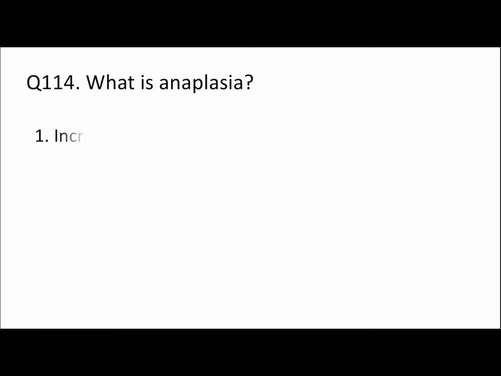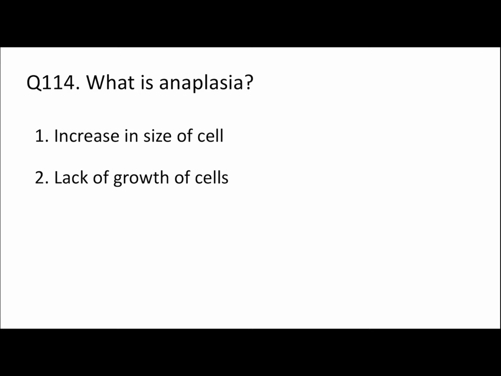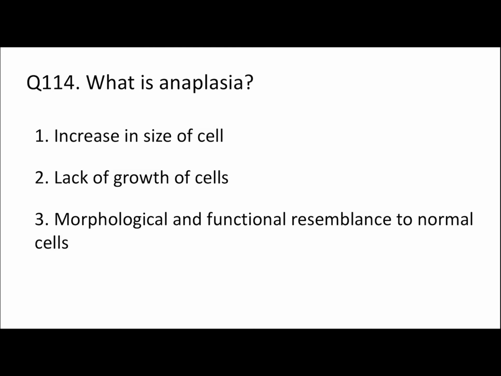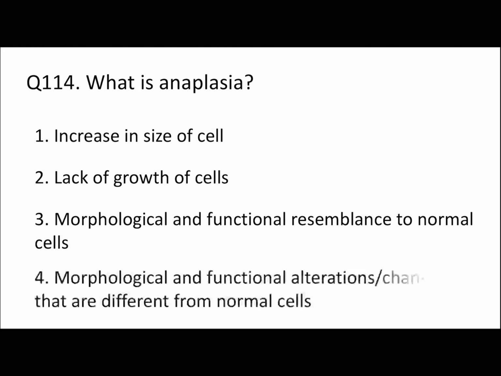114. What is anaplasia? Increase in size of cell, lack of growth of cells, morphological and functional resemblance to normal cell, or morphological and functional alterations that are different from normal cells. Here our right answer is option number 4. Anaplasia means the cell is not able to mature. It has not attained its maturity, and it has lost its unique characteristic. That's what anaplasia means.